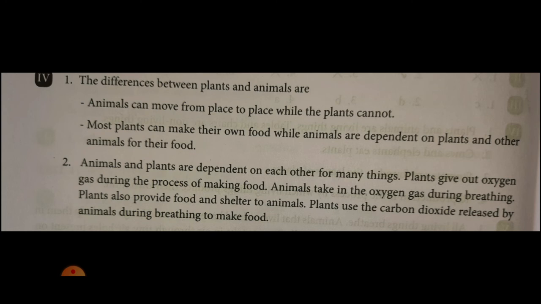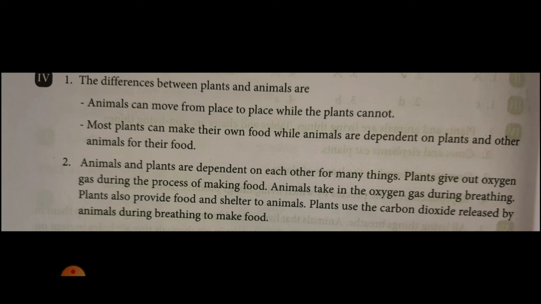Animals take in the oxygen gas during breathing. Okay? That much only you have to write. The last 2 lines you don't want to write. If you write that also, your answer will be very big and you cannot study. So, the first 2 lines only you have to write.